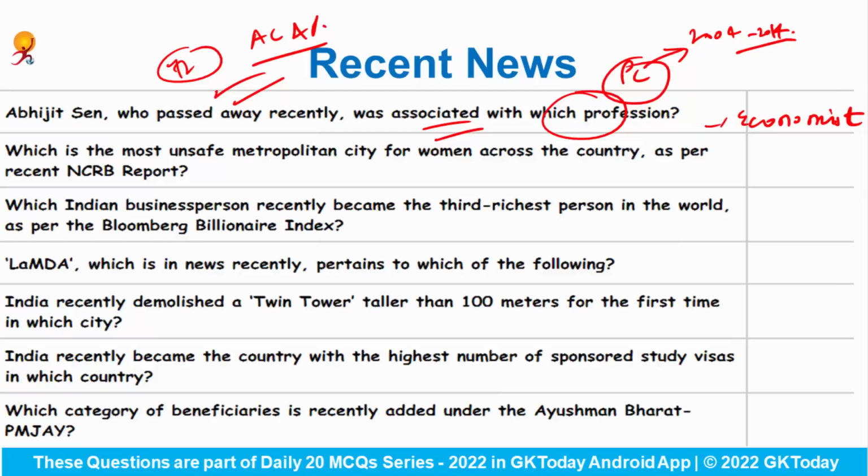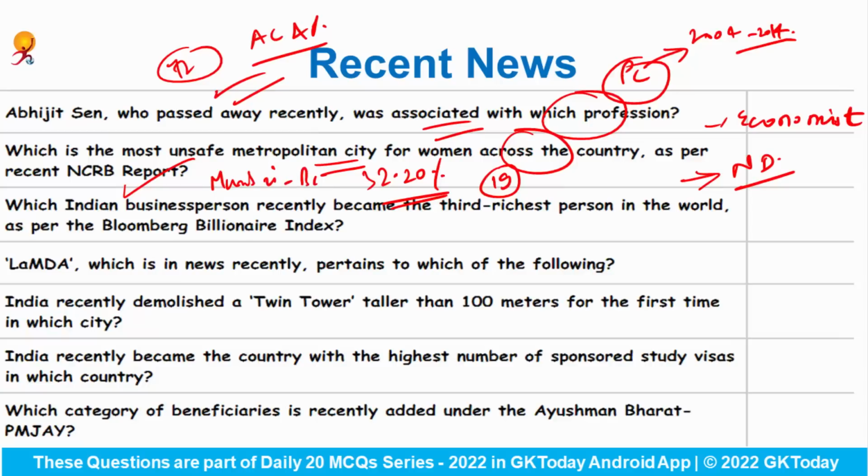Which is the most unsafe metropolitan city for women across the country as per the recent National Crime Records Bureau report? The crime cases against women in Delhi account for 32.20% of the total crimes among all the 19 metro cities. So the most unsafe metropolitan city for women is New Delhi, second is Mumbai, and third is Bangalore.